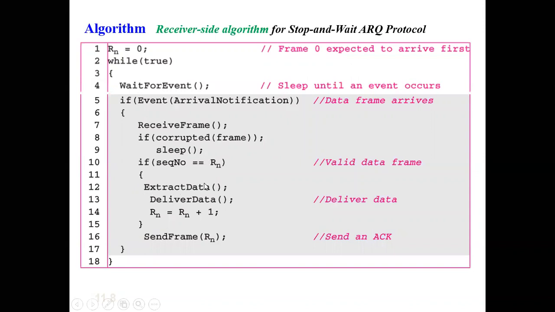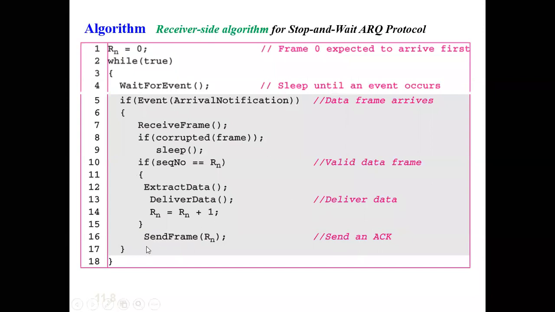If it is not corrupted, then check the sequence number. If the sequence number is equal to the sequence number that is stored at the receiver end, RN, then it is the correct frame. So it's not a duplicate frame. You will extract the data and then deliver it to your upper layer, that is your network layer. Then you can increment your next sequence number. And once you've received the frame, you have to give acknowledgement to the sender side.